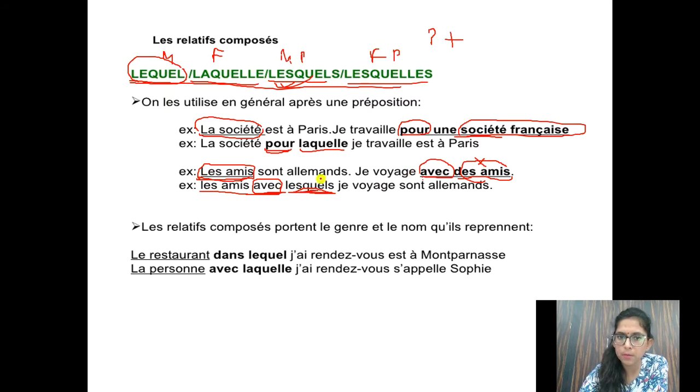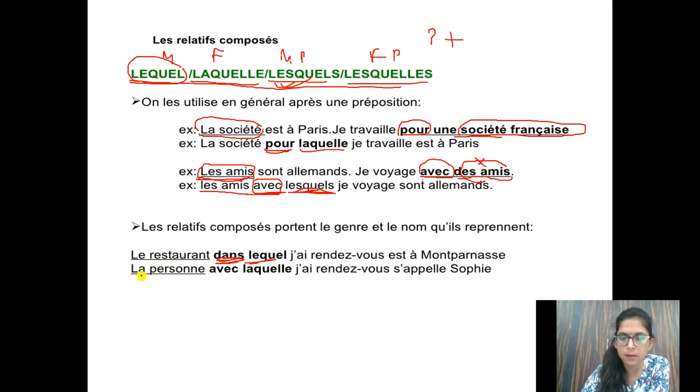So preposition plus lequel, laquelle you have to use. And why here have we used lesquels? Because ami is masculine plural. Then similarly here they have given the restaurant in which I have a meeting is in Montparnasse. So the restaurant in which, preposition is dans. Then why lequel? Why not laquelle or lesquels, lesquelles? Because restaurant is masculine here. Je pense c'est clair.